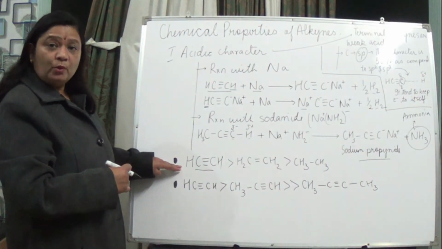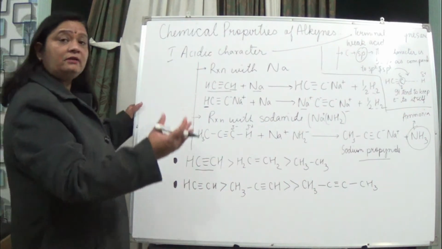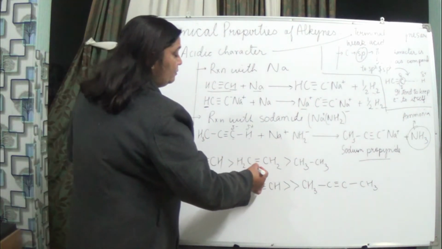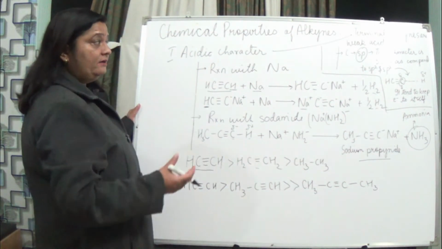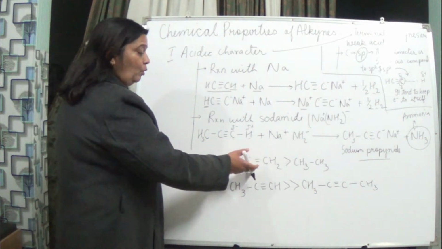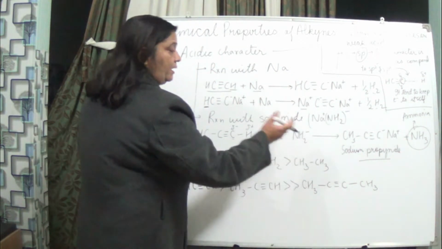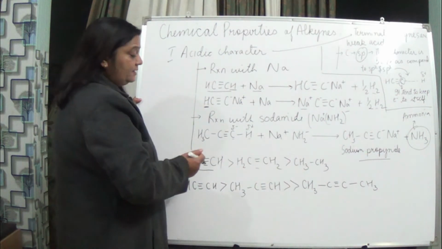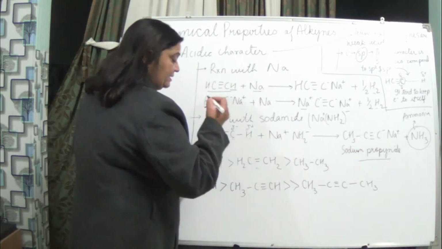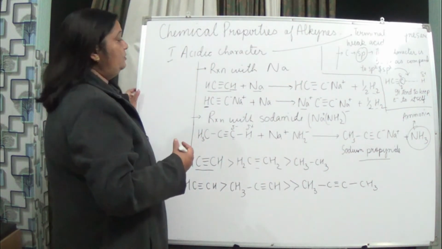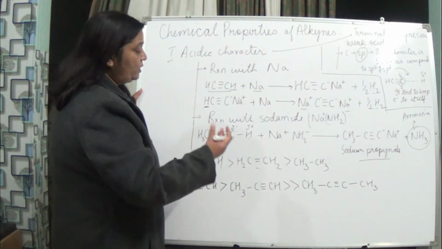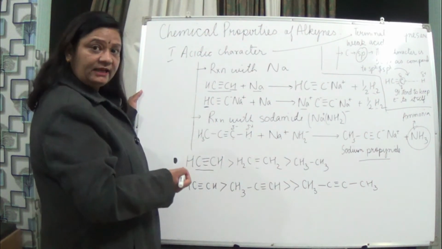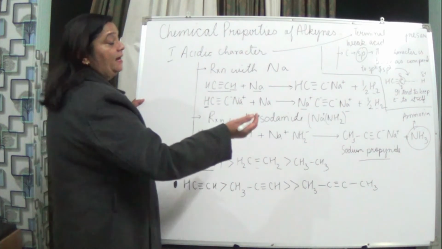Here I have written that ethyne is most acidic in nature. Then comes sp2 character, because comparatively it has more S character than sp3. So after ethyne, the one showing acidic character is ethene, and then ethane.